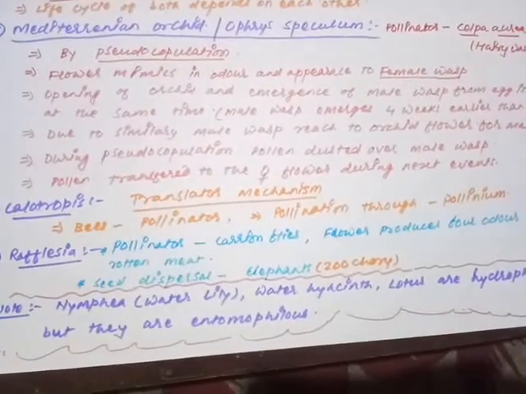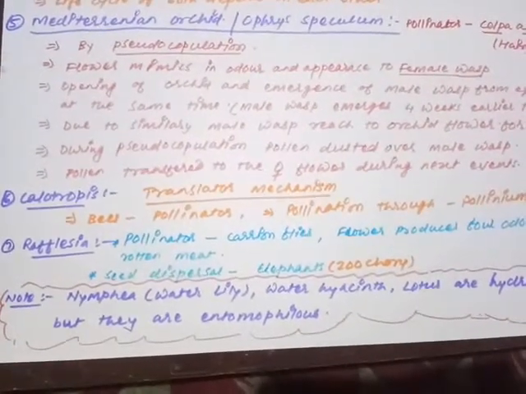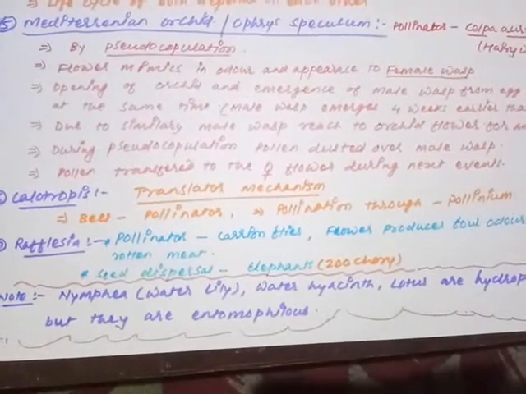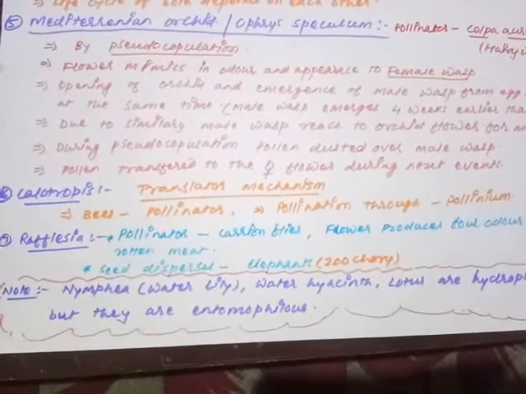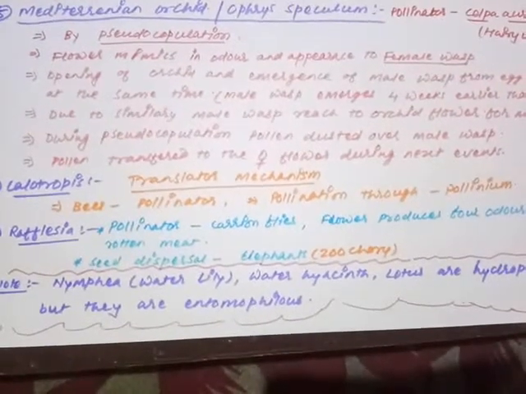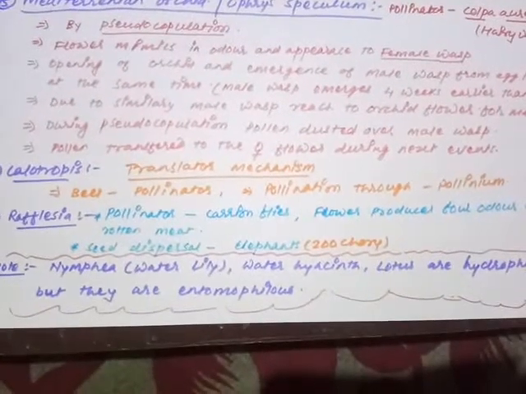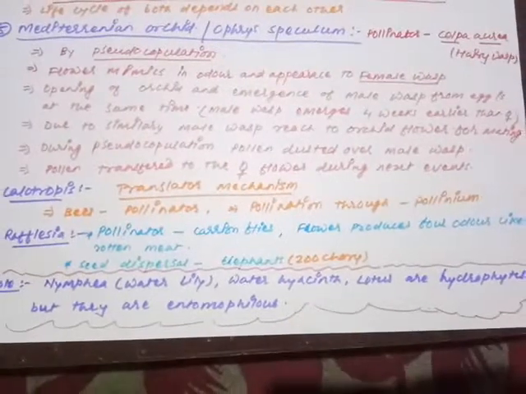At that time, the male wasp enters the female flower so that it could copulate, it could mate with it, and in the course of the pseudo-copulation, pollen grains are dusted over the male wasp, which means the pollen is transferred to the next flower. So it is clear, that is the pseudo-copulation by which the pollination is completed in the Mediterranean orchid.